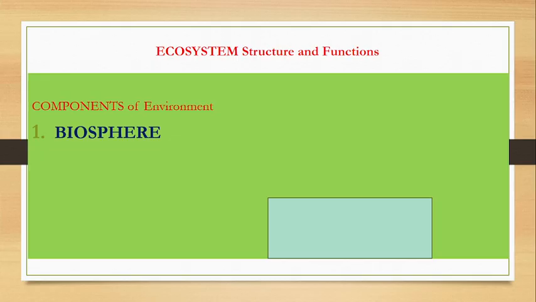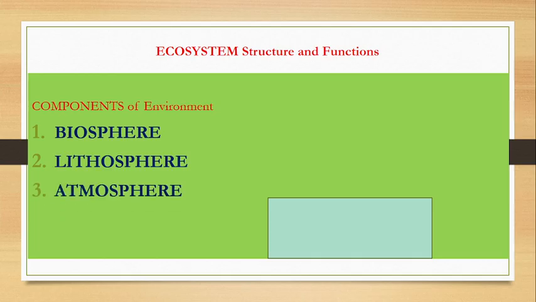Here, there are four major components of the environment. The first one is the biosphere, the second is the lithosphere, the third is the atmosphere, and the fourth is the hydrosphere. So these four spheres are the components of the environment. All of you have to understand the term component. If we take the human structure, then there are components of the human. Similarly here, there are four different components of the environment.